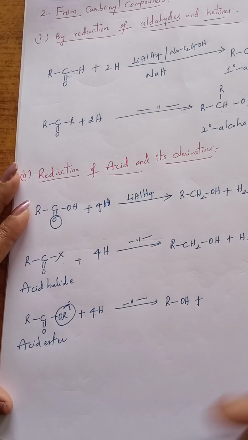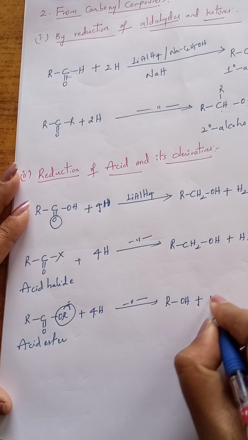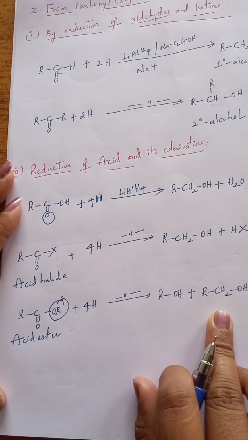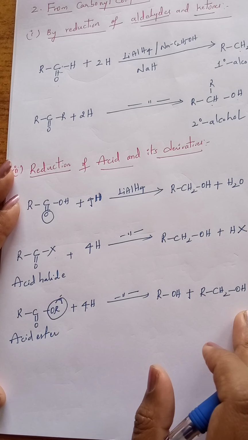Still, how many hydrogens are there? 3. Of those, 2 are added to this carbon and 1 to oxygen, and we get RCH2OH, another type of alcohol. Esters can give 2 different types of alcohols.